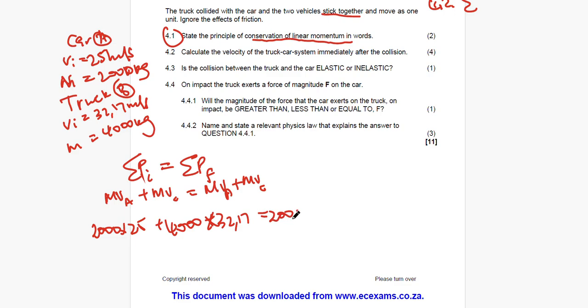When we come to this side, we know that both the car and the truck have the same final velocity. We put Vf, plus the mass of the truck, that is 4,000, and also Vf. We know that they stick together, so they have the same final velocity, right? Which means we can combine everything here using our calculator.